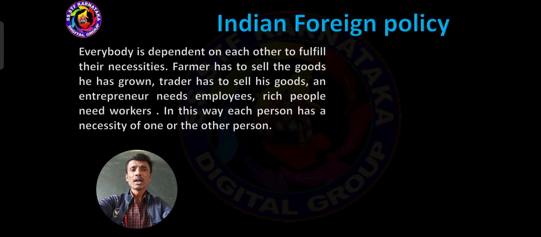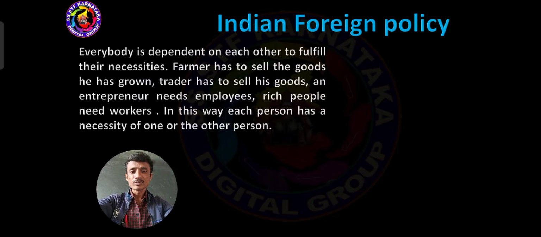For example, the farmer has to sell the goods he has grown. The farmer grows his crops and sells them to someone, such a person, the trader. Here, the trader has to sell his goods to consumers. Got it? Here, an entrepreneur needs employees.